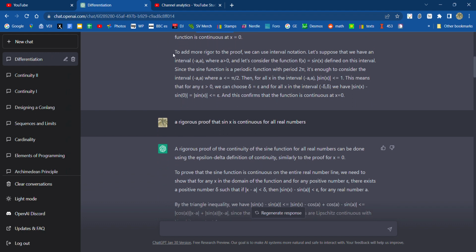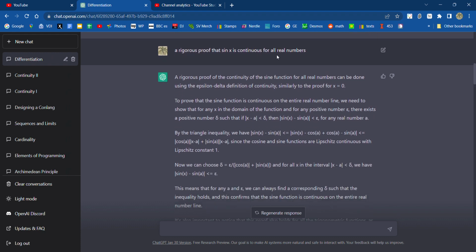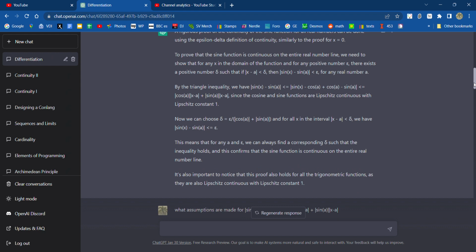and then it continued with just a standard delta epsilon proof, but it also added some, and part of it used intervals near the end, which I found very instructional, so I like that. Then I asked for more rigor for extending the range, basically. So I said if it could do it for all real numbers. And here, ChatGPT did basically another continuity proof for sin x using delta epsilon.